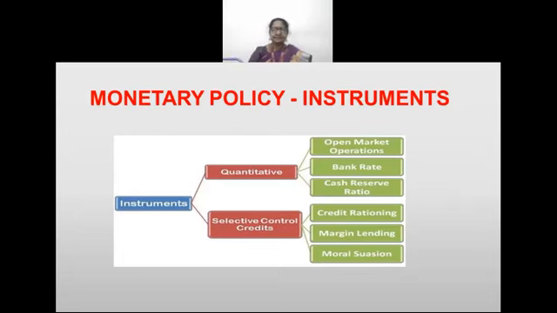So instruments: quantitative and qualitative. That is selective control of credit, they say. Open market operations, bank rate, cash reserve ratio, then under selective control of credit: credit rationing, margin lending, then moral suasion. So these are some of the instruments of monetary policy.